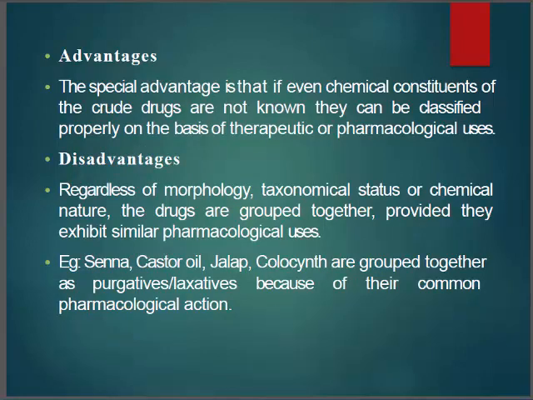Okay, so coming to the next, its advantage and disadvantage. In advantage, the chemical constituents of the crude drugs are not known, but they can be classified properly according to their therapeutic action. And in disadvantage, regardless of morphology, taxonomical status or chemical nature, drugs are grouped together provided they exhibit similar pharmacological uses. For example, senna, castor oil, jalap.